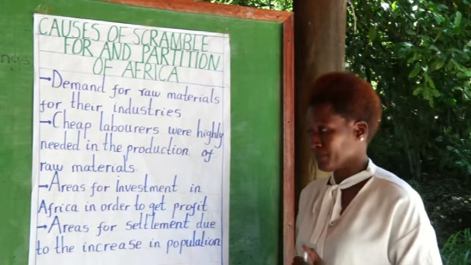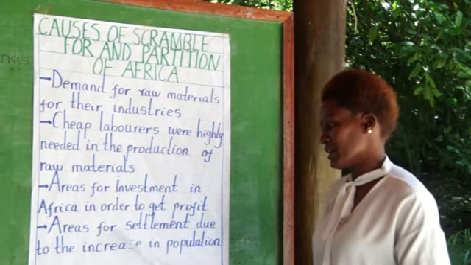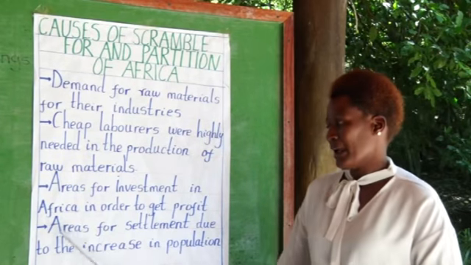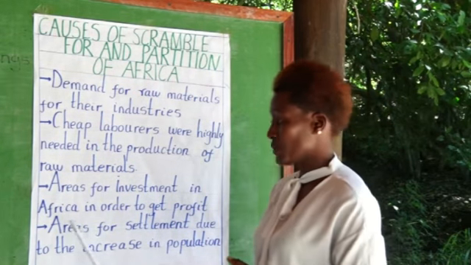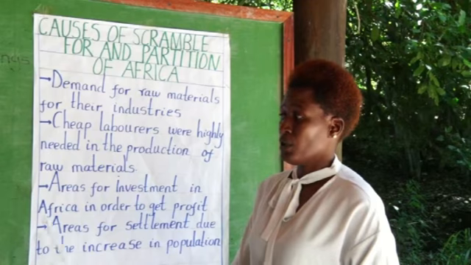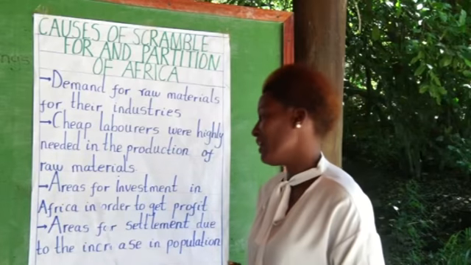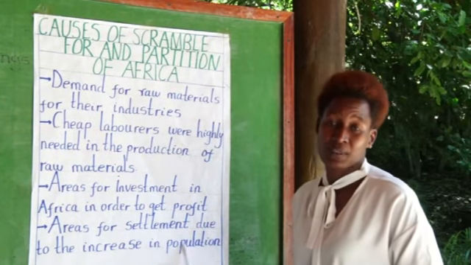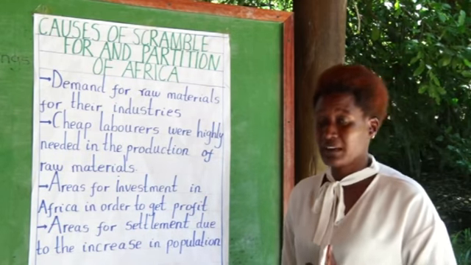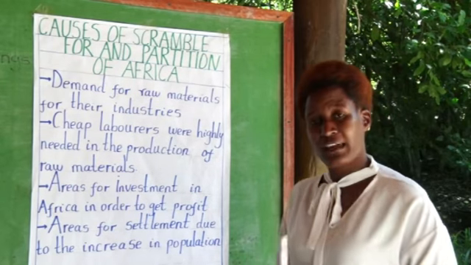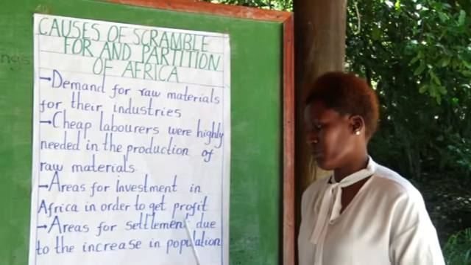And the last one, we have areas for settlement due to the increase in population. During this time, on the European continent, population was high. But in Africa during this time, population was very low. So Europeans were looking for areas where population is low, to go and settle over there.